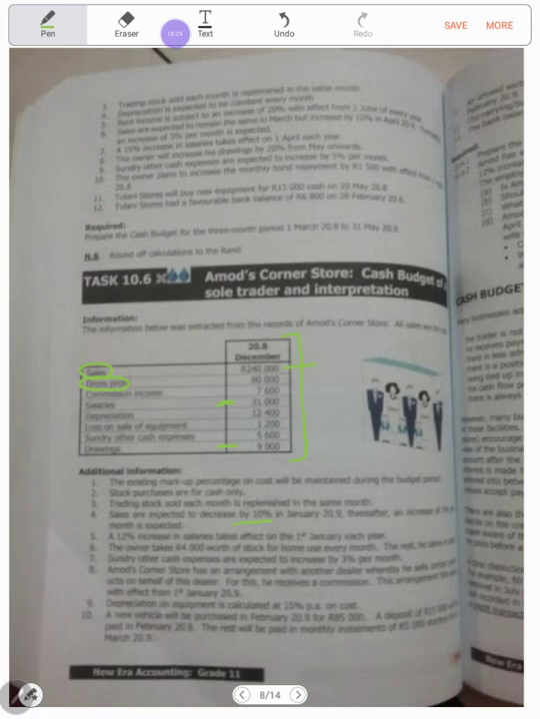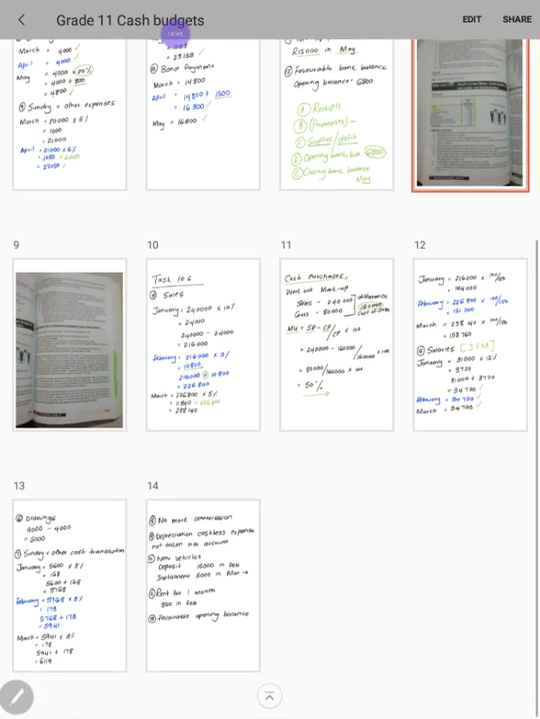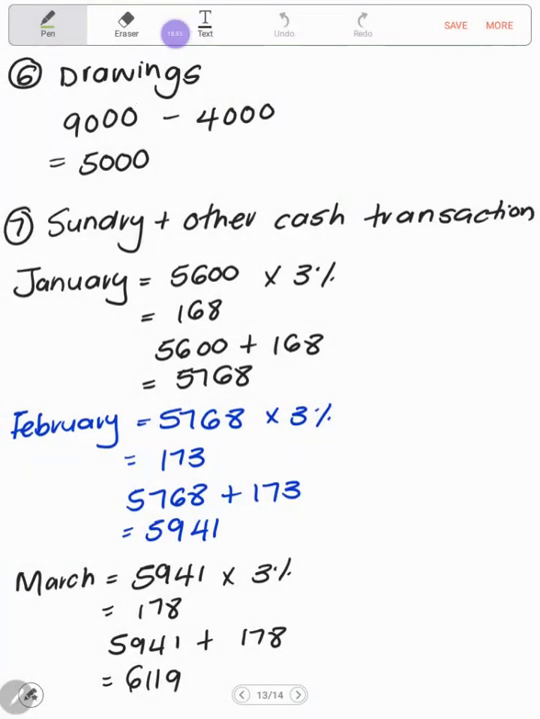All right, remember the cash budget is only interested in cash. It's got nothing to do with the owner taking stock. They want to know how much drawings in cash the owner has taken. So we will go over here. He takes 9,000 worth of drawings. Of that 9,000, 4,000 Rand is basically the trading stock. I want to know what is the cash amount that he takes every month, and that is 5,000. That you will put under drawings, under payments.